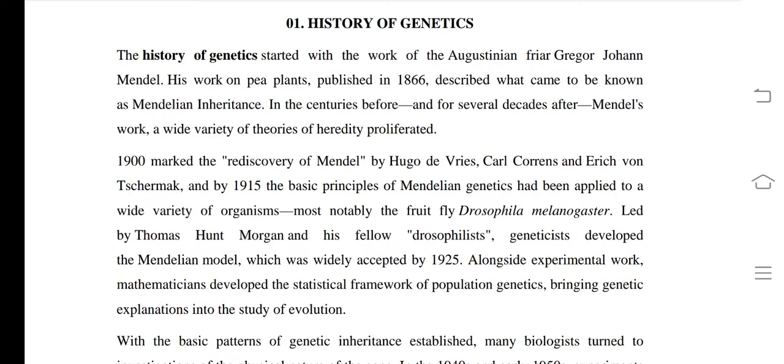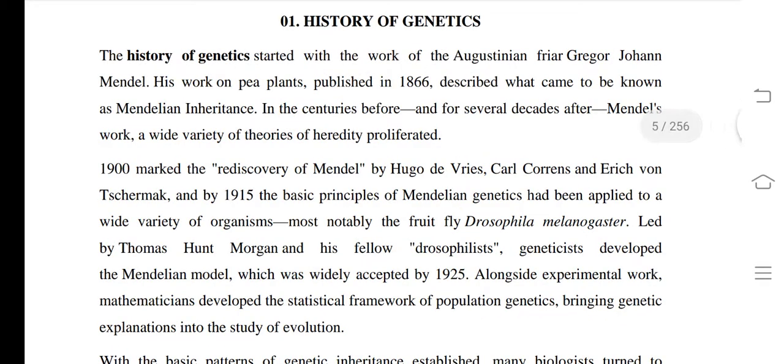We can say that the history of genetics started with the work of Gregor Johann Mendel. His work on pea plants, underline pea plant, published in 1866, described what came to be known as Mendelian inheritance. Underline this Mendelian inheritance, and remember the work done by Mendel is known as Mendelism. Mendelism means all the different types of work done by Mendel in the field of genetics.